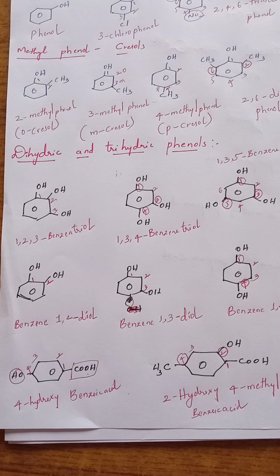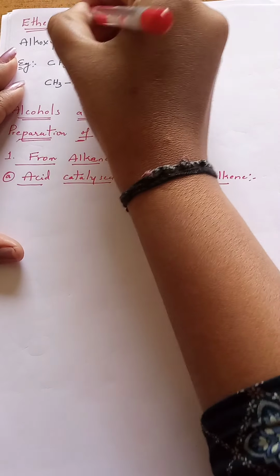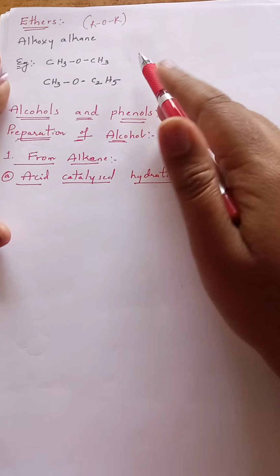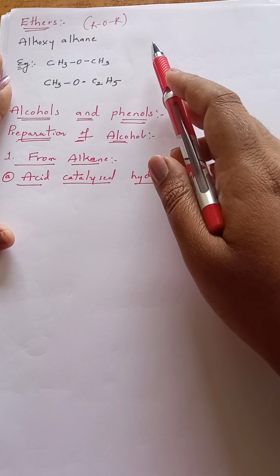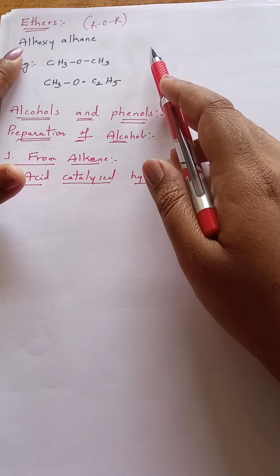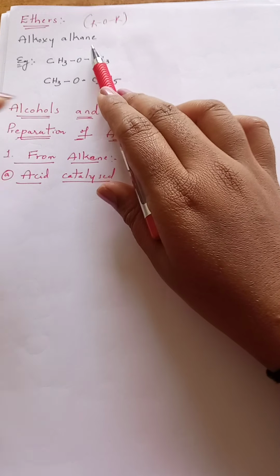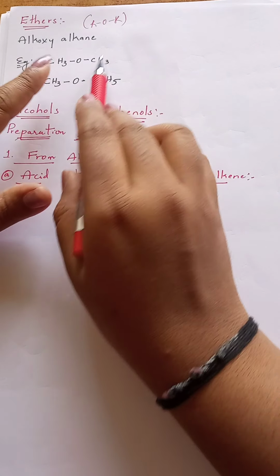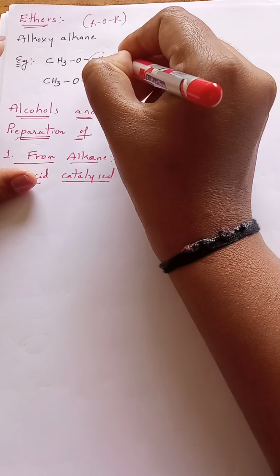Okay, now we will see for ethers. According to IUPAC system, ethers are generally represented by ROR. That means two alkyl groups are attached to the oxygen atom. It may be same or different, that depends on the type of ether. Understand? So in IUPAC system they are called alkoxyalkane. The longest carbon chain is taken as alkane and the smallest alkyl group is added to oxygen and we call it alkoxy. Now in this ether, both the alkyl groups are same, so one has to be taken as parent chain, other is taken as substituent.